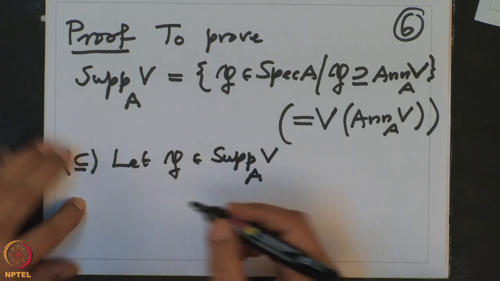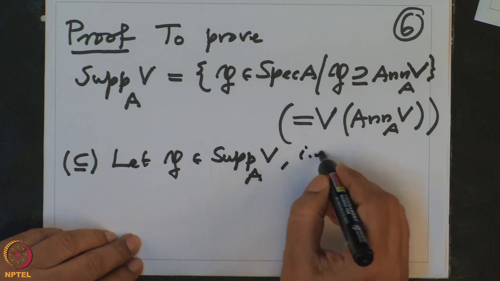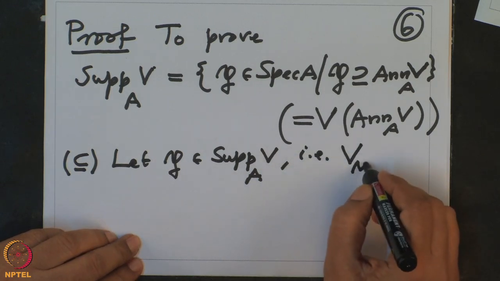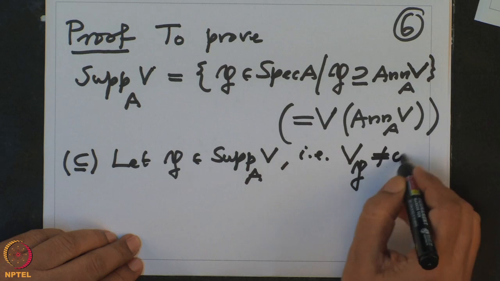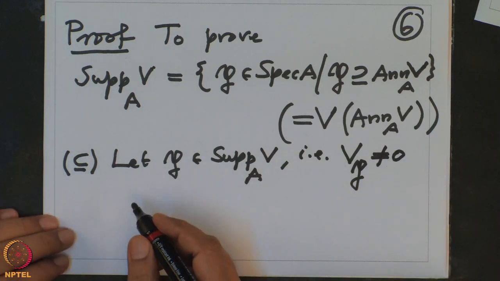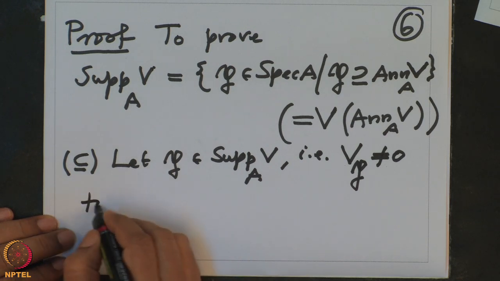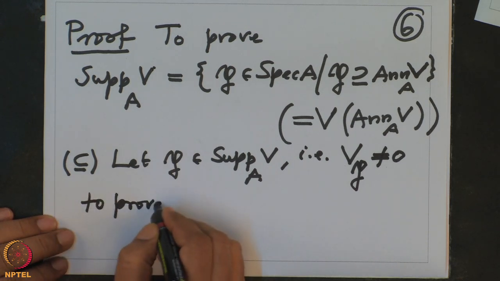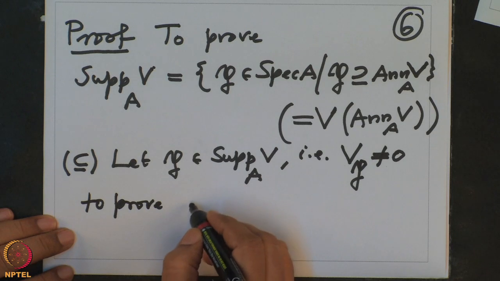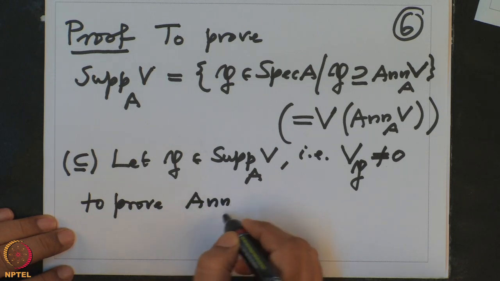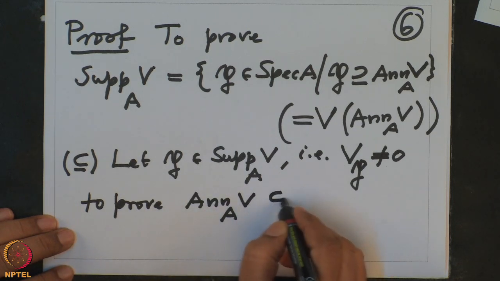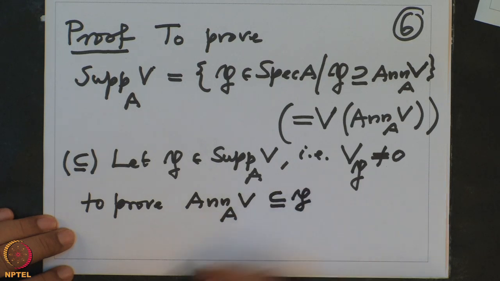So that is what? That means V localized at P is non-zero. And what do I want to prove? I want to prove that the annihilator of V is contained in P. So suppose not.